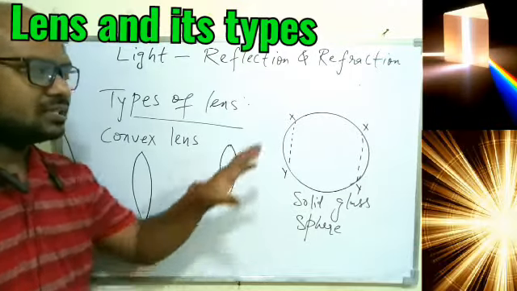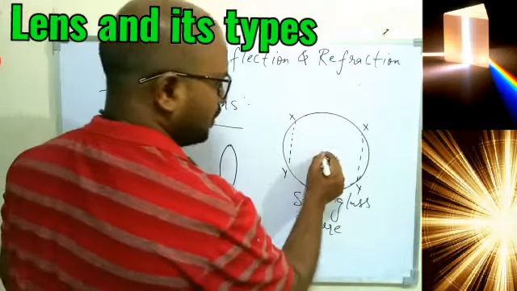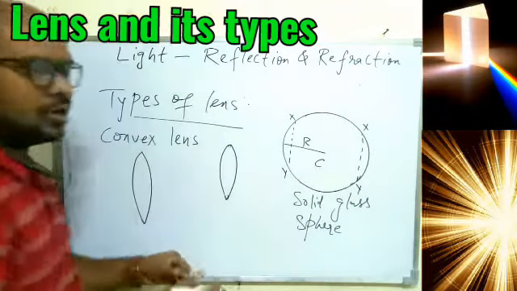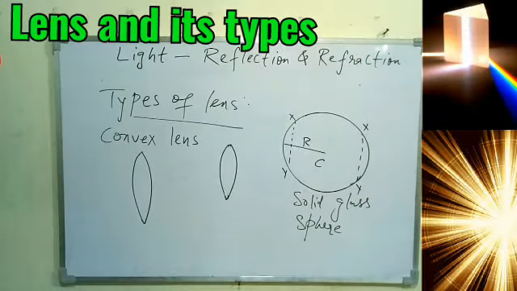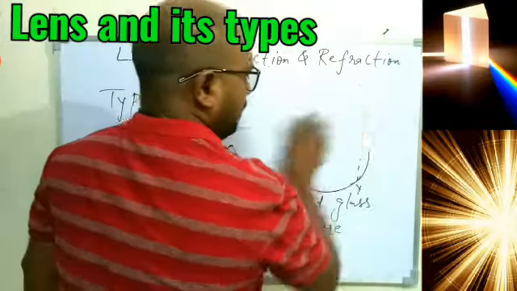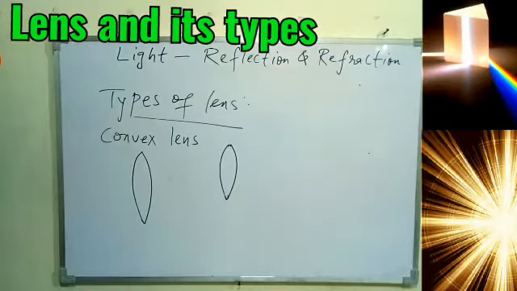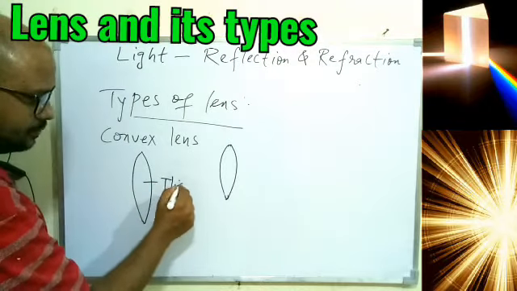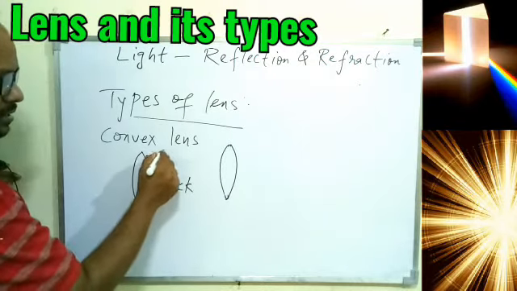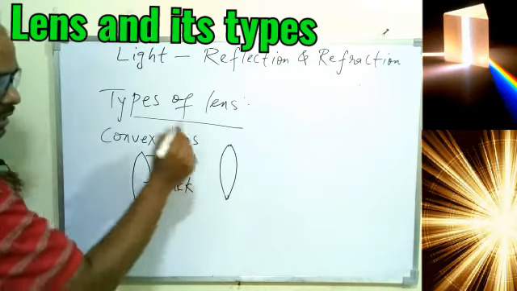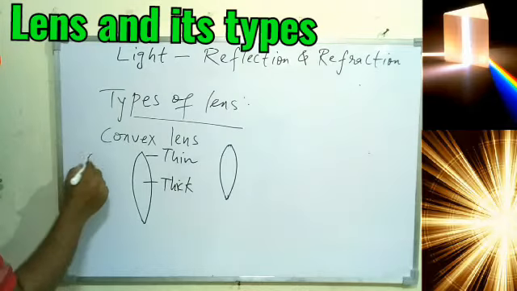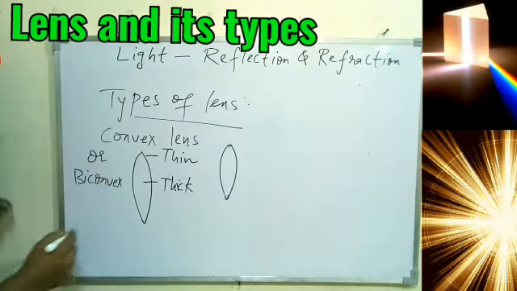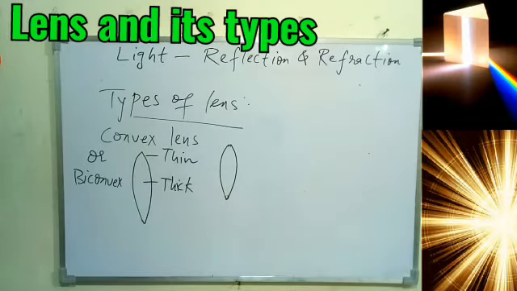So even this lens is coming from the sphere, so even this sphere will have a center, even this sphere will have the radius. That is all we are going to talk about in coming topic only. So today only we are going to discuss. So convex lens is something which is thick at the center, and at the edge it is quite thin. Okay, so convex lens, or it is also called biconvex. So they are same thing. So we can say convex lens or biconvex lens.